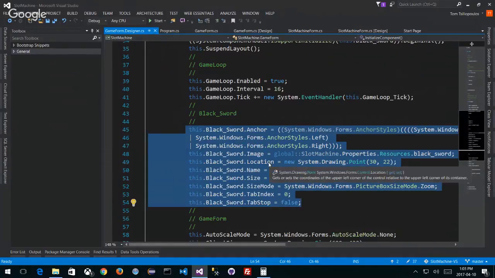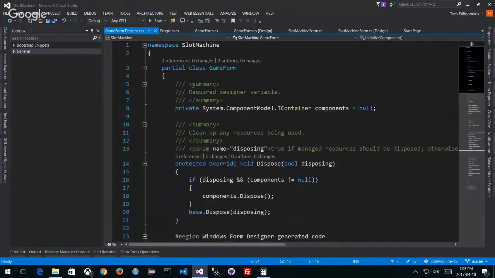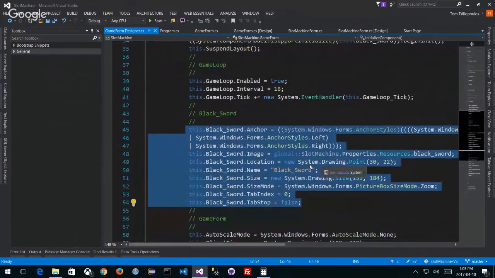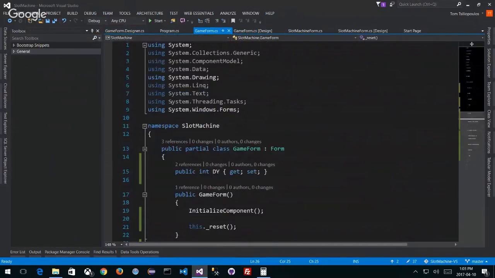Notice that my location is a new System.Drawing.Point. Notice that they had to put in System.Drawing here, but I didn't. In fact, System.whatever is already included because at the top of my namespace, the System namespace is included inside of my code. If you look at the top of my code, you can see that the System namespace is there, and the System.Drawing namespace specifically is there as well.